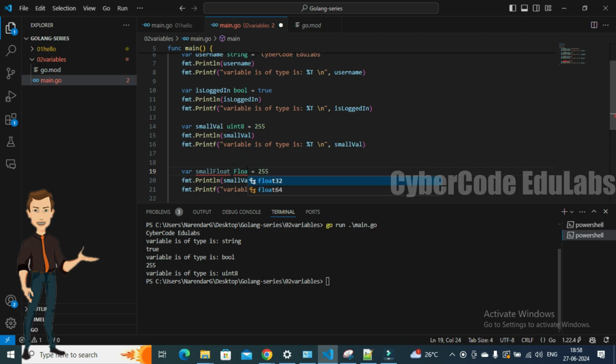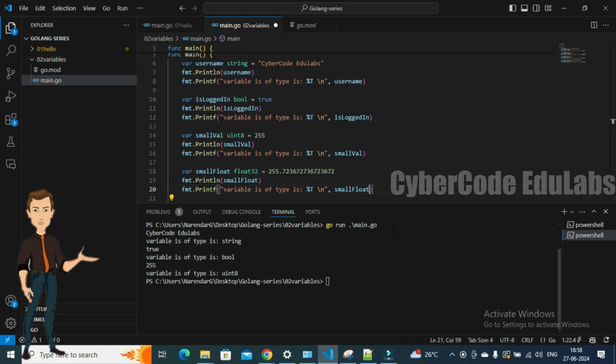Let me make it to, either we can use 32 or 34. So let me use 32 first. So now let's go ahead and put the dot, since float values accept the decimal type here. So let me give some random value here like this, copy it and paste the value. Okay, let's save it and see how this is going to work.